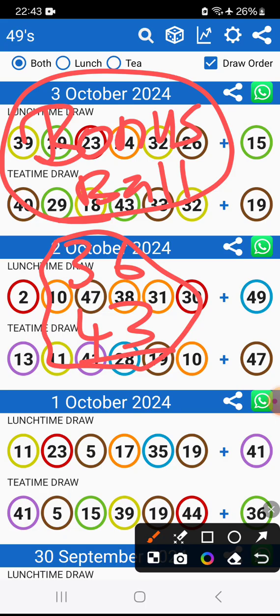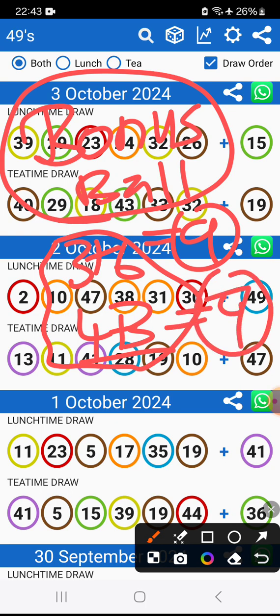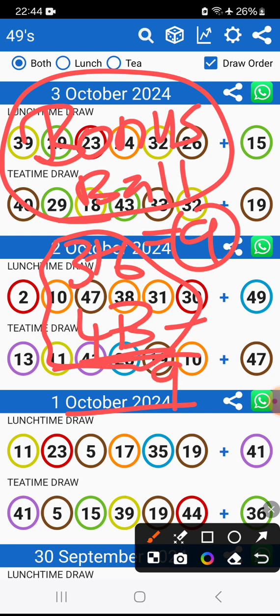they can add these two numbers. They can add this one to get a 9. We're putting a 9 as our bonus also, or they can add this one to get a 7. Putting a 7 as a bonus ball. Look what they get. 6 plus 3 is a 9. 3 plus 4 is a 7. It's a 7, 9. Still, we are getting the same numbers.